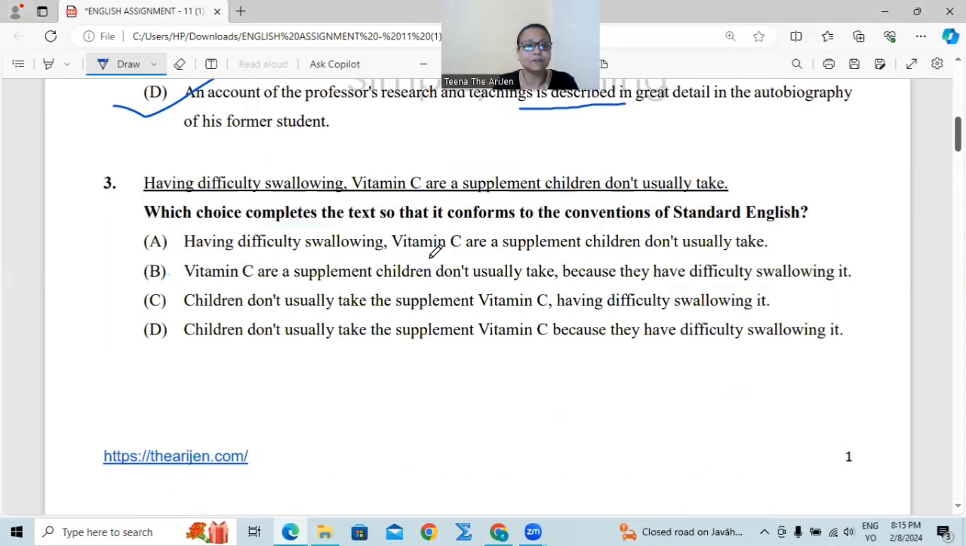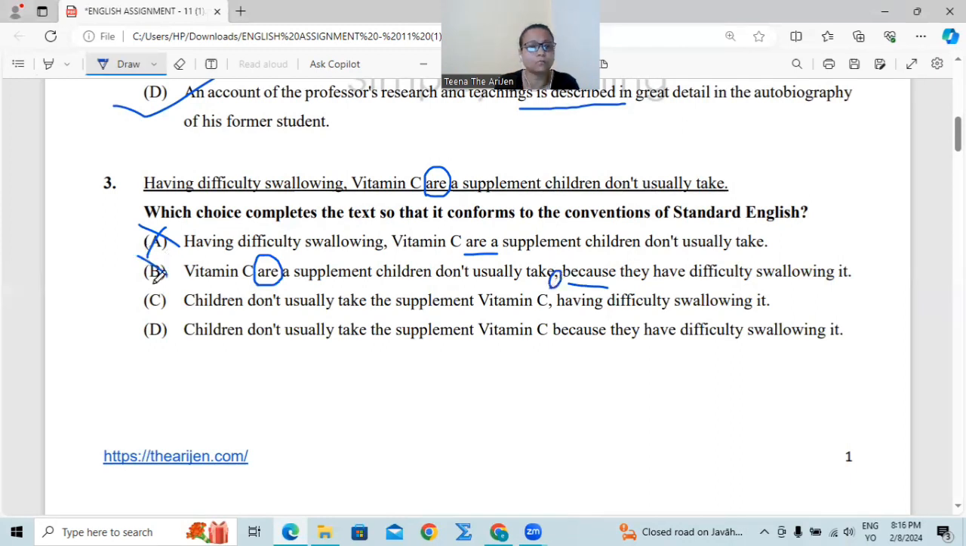Number 3, having difficulty swallowing vitamin C are a supplement children usually don't take. First of all, the sentence has a mistake. Why? Having difficulty swallowing. Okay, and then vitamin C are. Wrong auxiliary verb. Number A, having difficulty swallowing vitamin C are a supplement children usually don't take. Are is a wrong verb. Cut it off. Vitamin C are a supplement children usually don't take because they have difficulty in swallowing it. Two mistakes. Vitamin C are, and before the subordinate clause they have put an unnecessary comma.